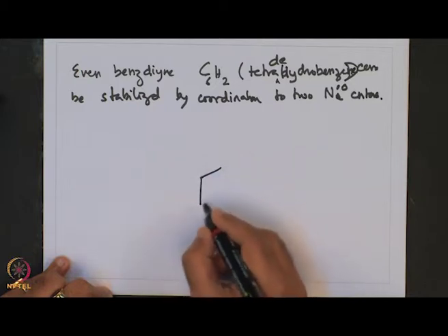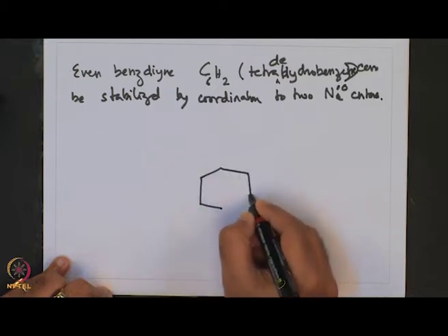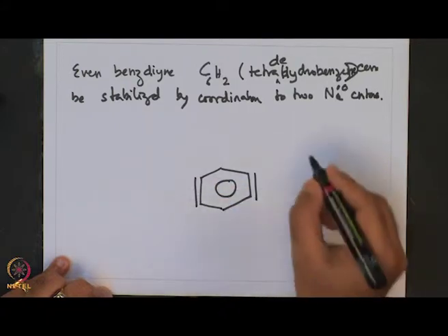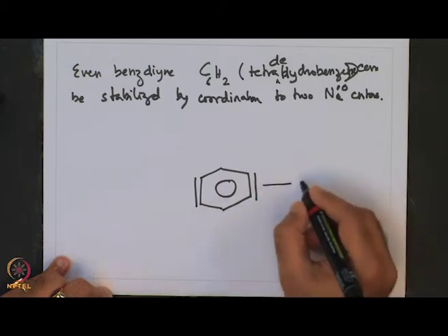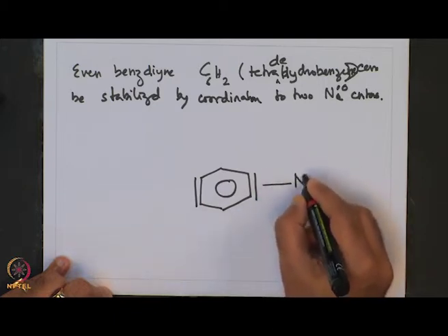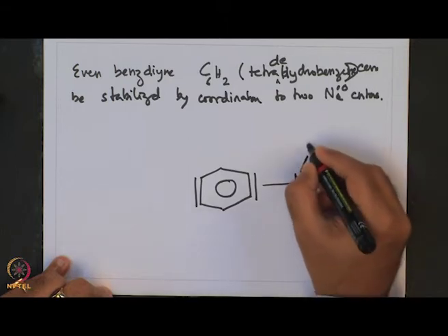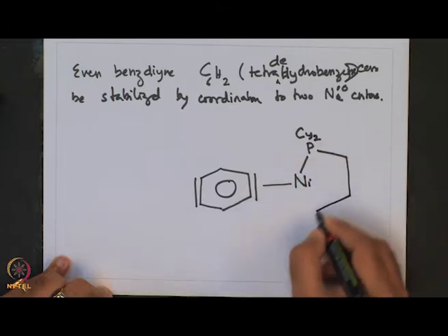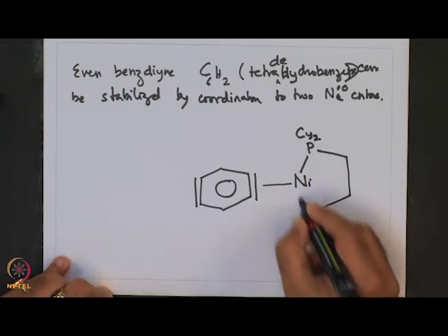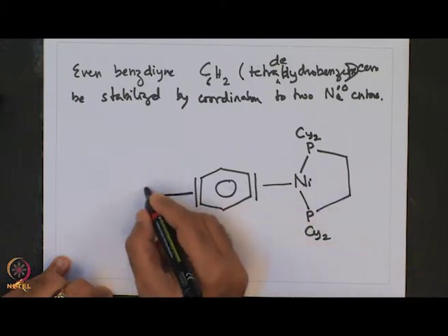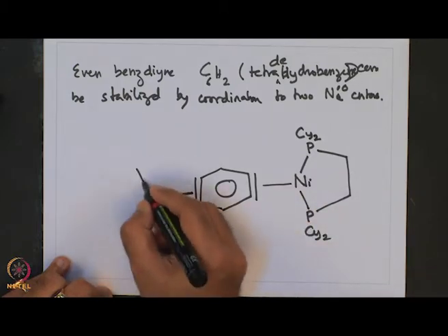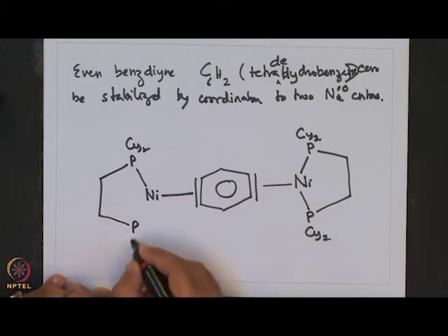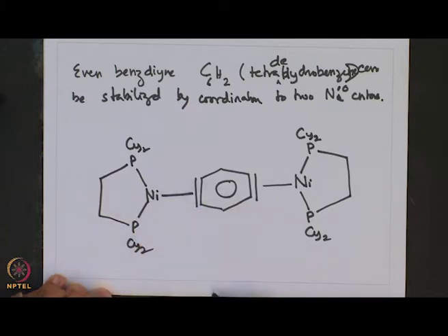It is like a benzene molecule with 2 alkynes on both sides, a highly unstable intermediate, but they are stabilized by coordinating to nickel 0 containing P cyclohexyl 2, P Cy 2, nickel, P Cy 2, P Cy 2.